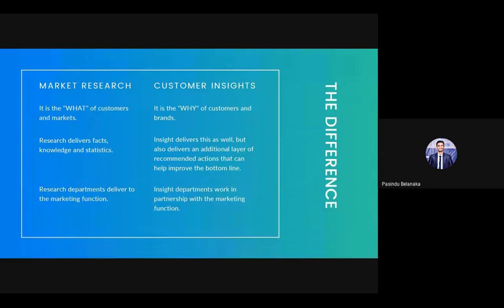The third one is that the research department delivers to the marketing function. Whatever we get after research just gets delivered to the marketing function. Delivering the inputs is their only boundary. They are not going beyond that. They are just doing the market research and providing information. Customer insight, on the other hand, works within the marketing function, because they are always giving the behavioral aspect as well. So they always connect with the marketing function throughout the process to improve the product.